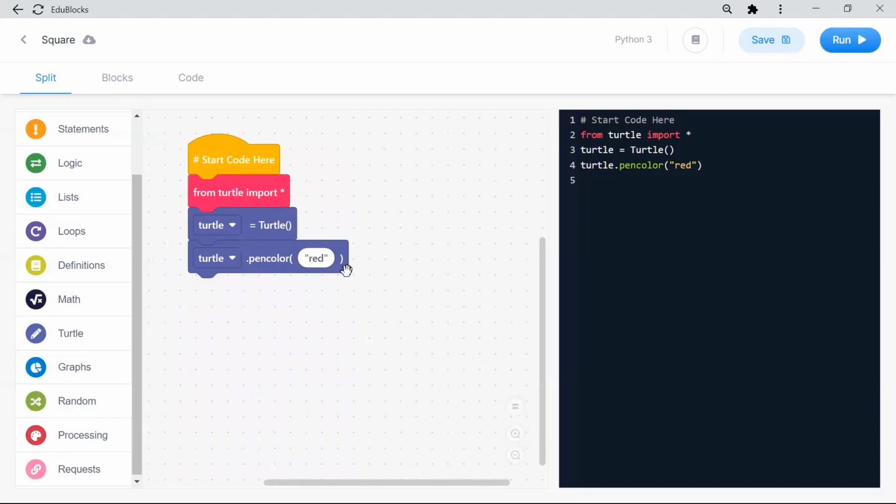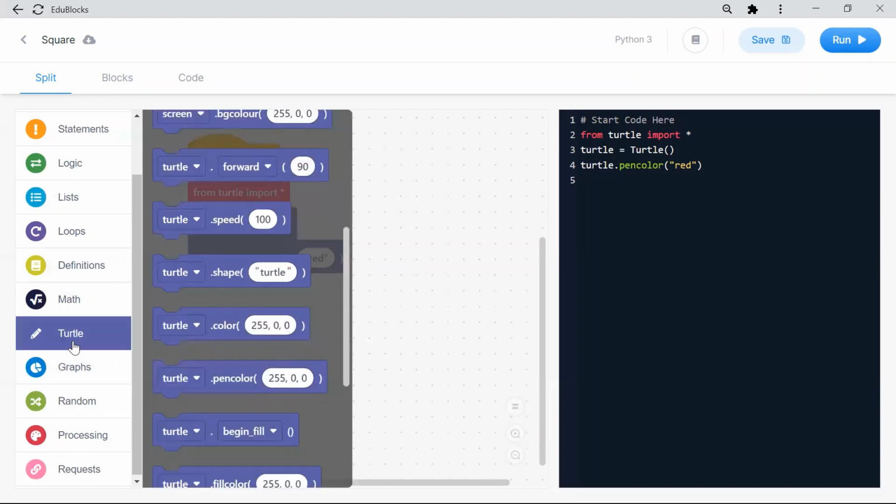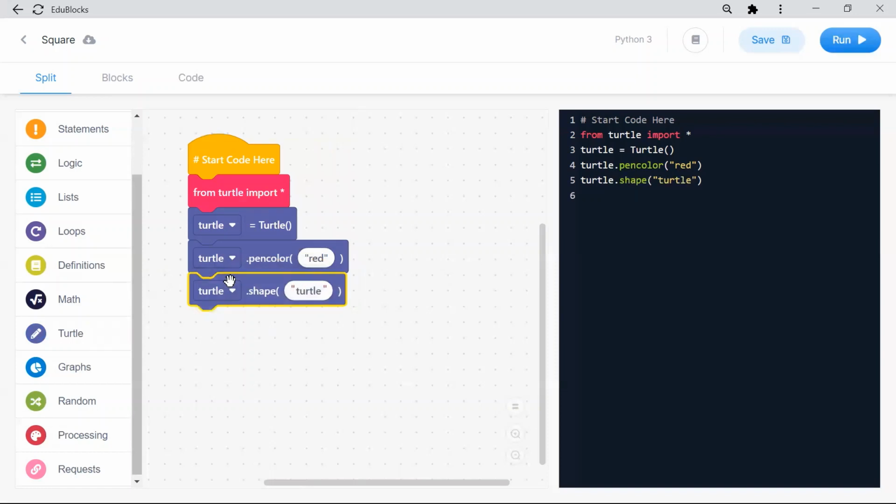Go to pen color, that is done. Pen color red is done. Okay, now again click turtle and click shape. Shape is my turtle. So what I have done is I created the pen, put the pen color as red, then gave the shape as turtle.